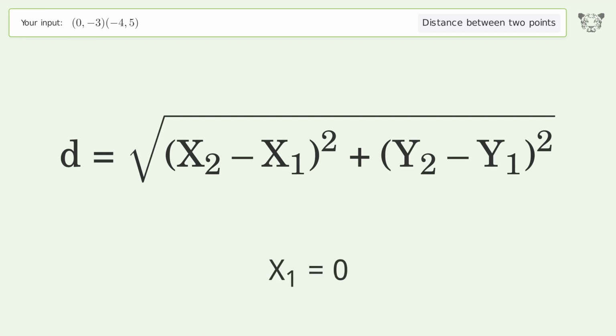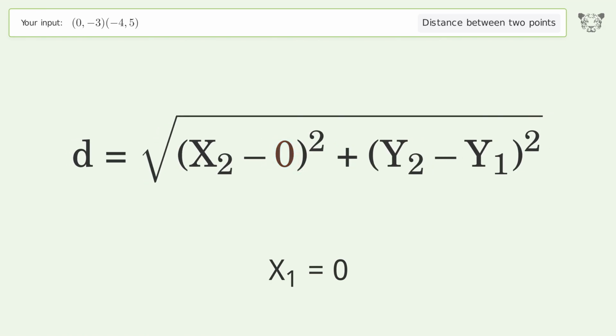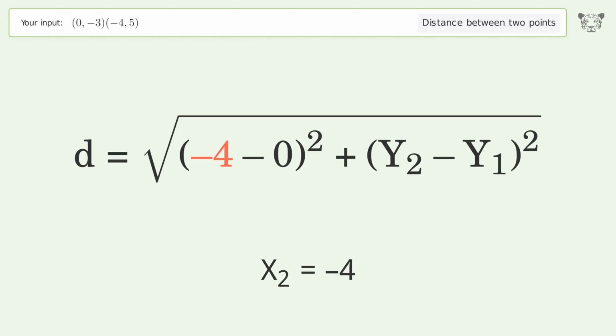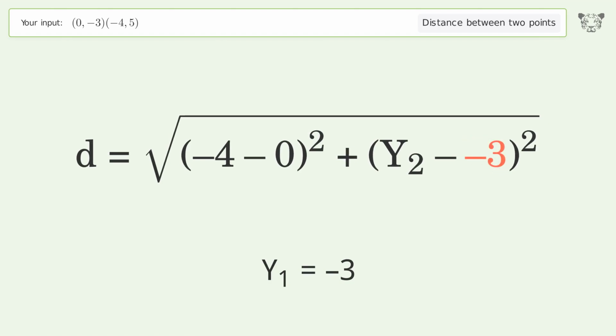x1 equals 0. x2 equals -4. y1 equals -3. y2 equals 5.